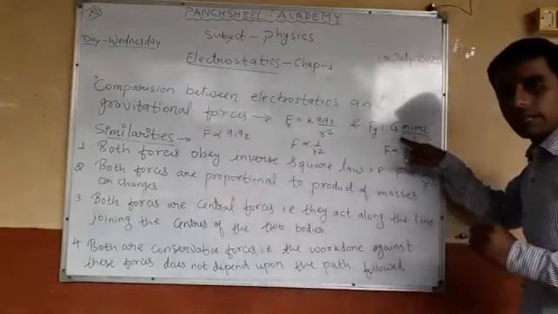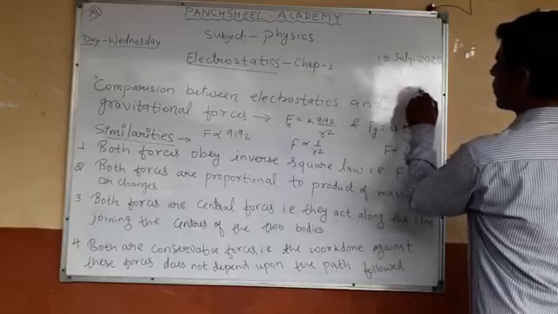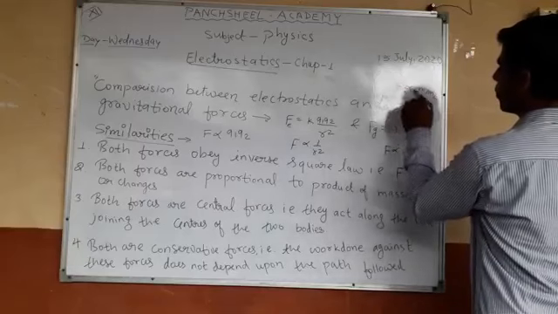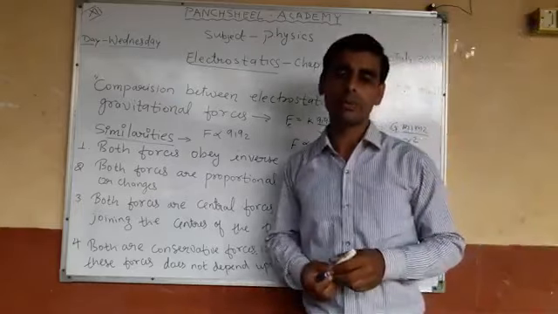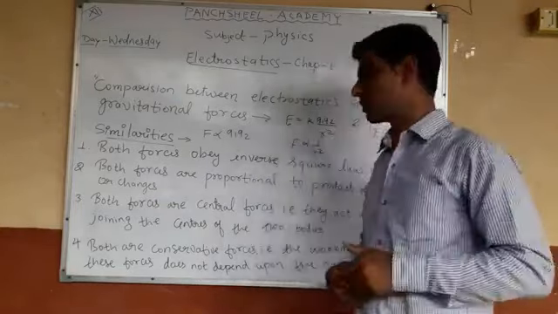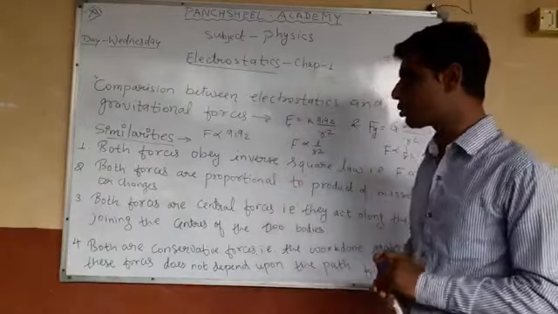And in gravitational force, F is directly proportional to M1 and M2. So both forces are proportional to the product of their charges or masses. This is the second similarity between these two forces.